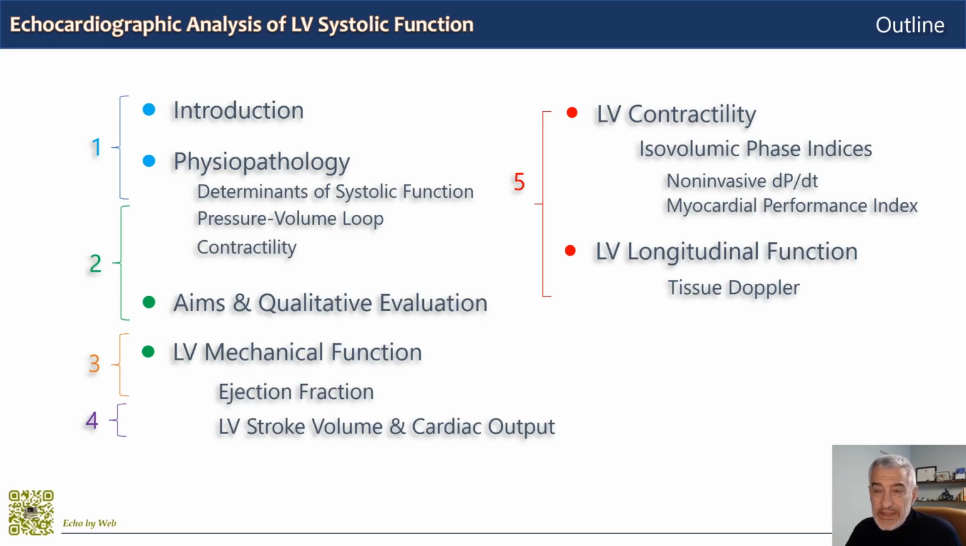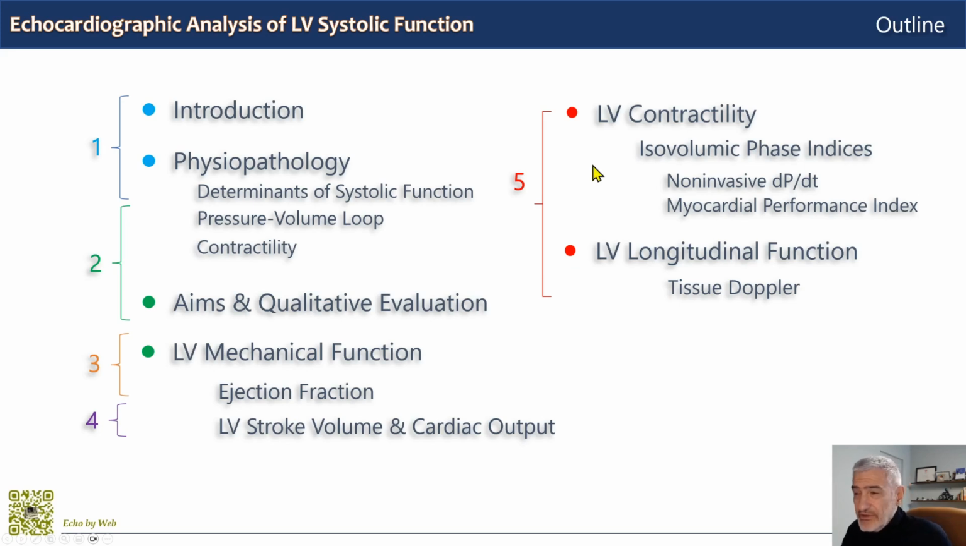And this is the outline of this talk on left ventricular systolic function. We begin with an introduction and definitions, then we move on to physiopathology and define the determinants of systolic function. We analyze the pressure volume loop as constructed invasively, and we see how invasively we define left ventricular contractility. Then we move on to the aims and the qualitative evaluation of left ventricular systolic function, and then the mechanical function of the left ventricle through ejection fraction, and how to perform stroke volume assessment and cardiac output.